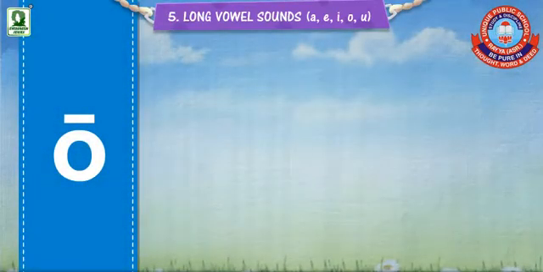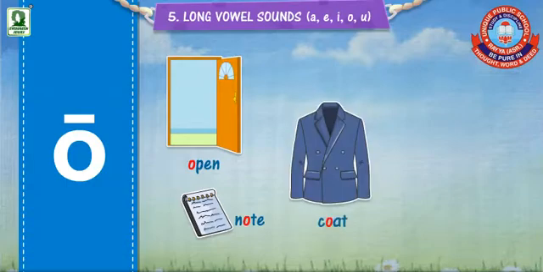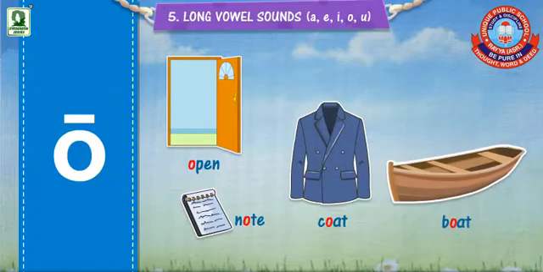The next one is O. Let us read few examples. Open. O is the name of the letter. Note. O is the name of the letter. Coat. O is the name of the letter. Boat. O is the name of the letter.